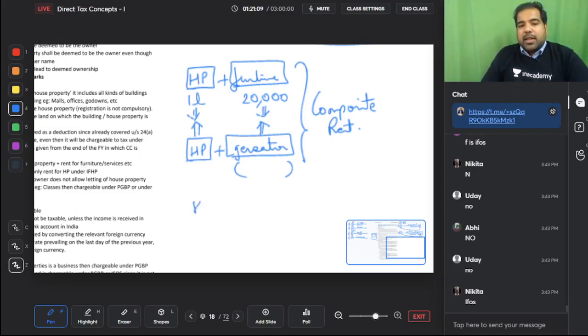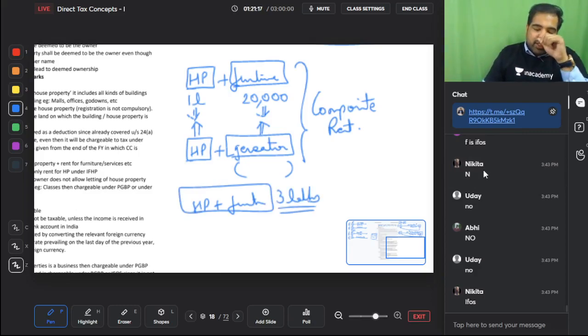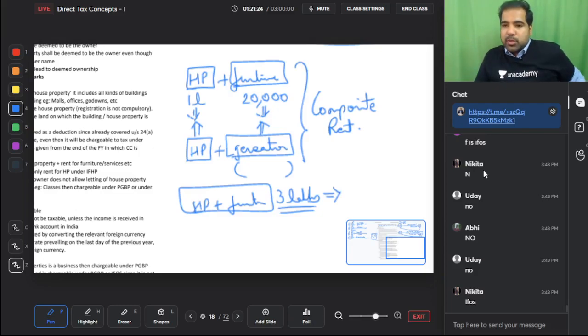But what if, guys, a house property with furniture is given and the breakup is not given, overall 3 lakh rupees, then where will it go? Then you cannot take it to IFHP because we don't want to give a 30% reduction on furniture. So hence this will go to IFOS, or if it's your business, then PGBP.